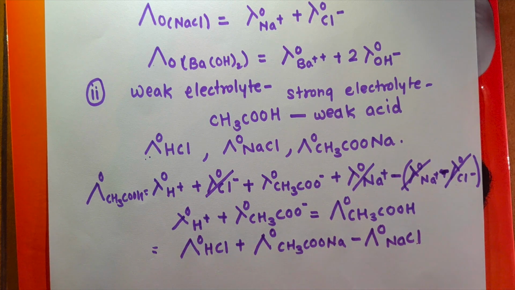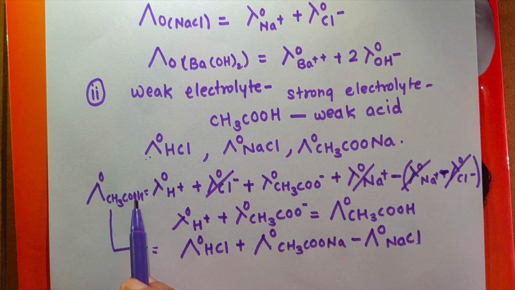By using this formula, you can calculate the molar conductivity at infinite dilution of CH3COOH.